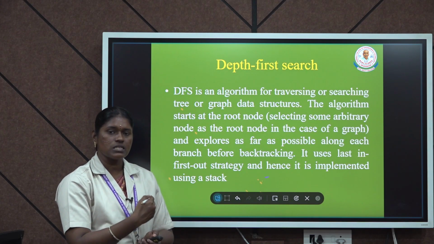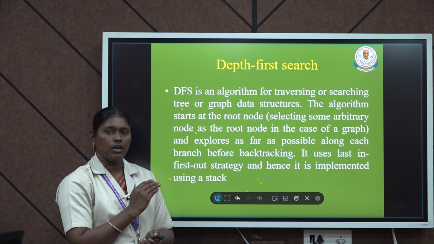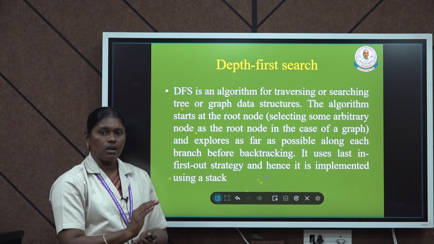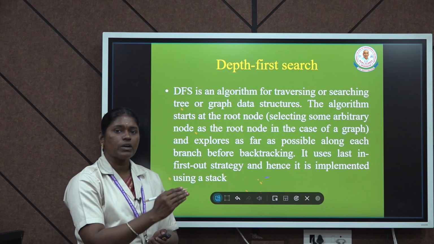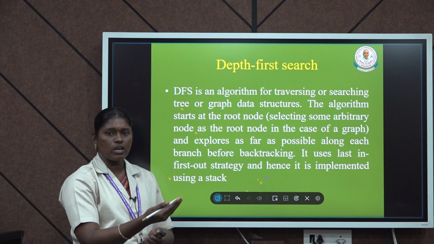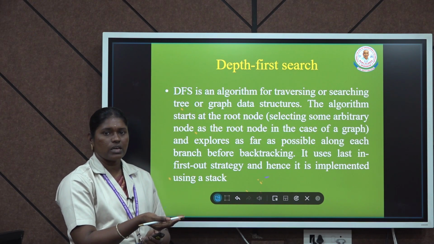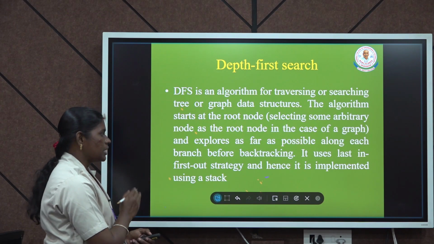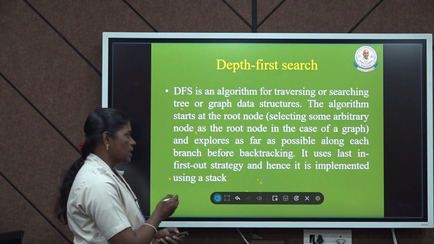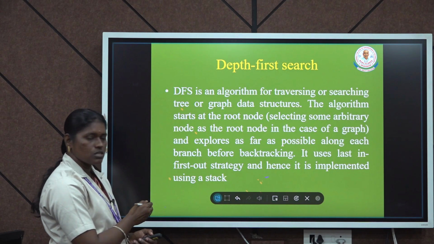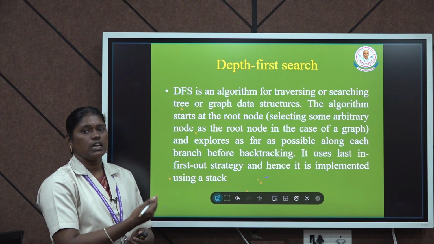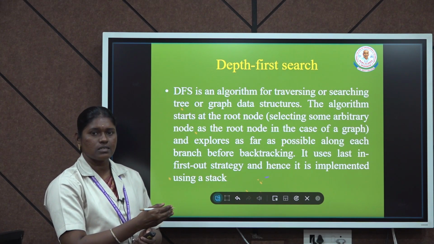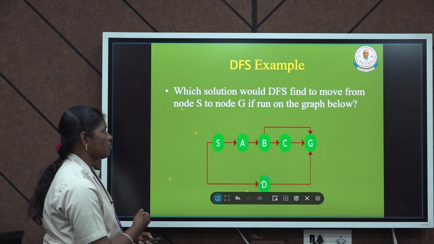Once the destination is reached, it will end with the solution, or otherwise it will backtrack to the previous node. After that, it moves on, looking forward to reach the goal. This is the concept applied in the depth first search algorithm. Here the depth first search algorithm uses a stack to store its data, that is, the current state of the information is stored in a stack data structure.